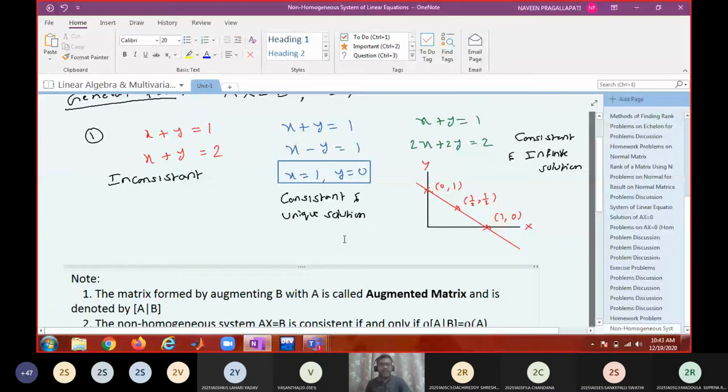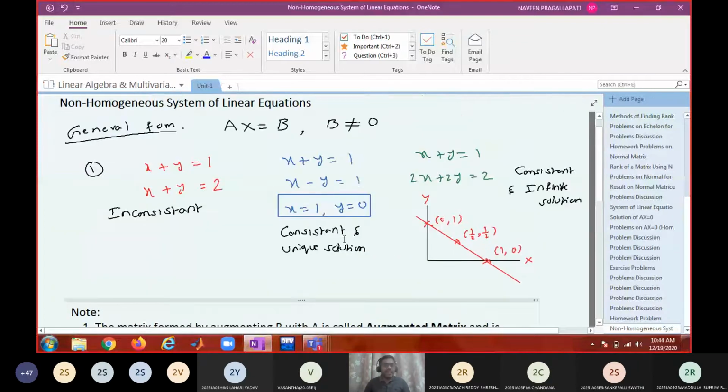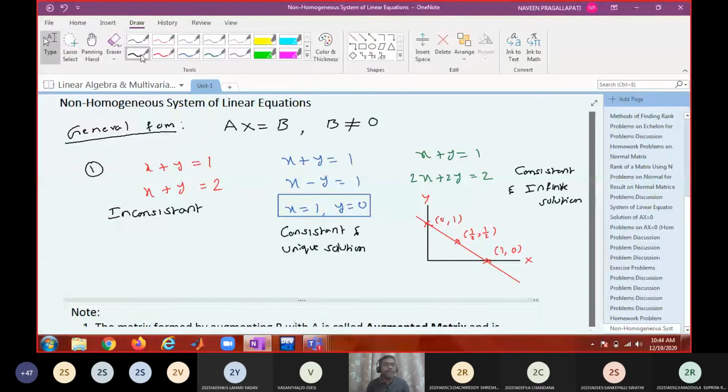So in this case, what is the augmented matrix? In the first case, the augmented matrix is 1 1 1 1, which is the coefficient matrix.